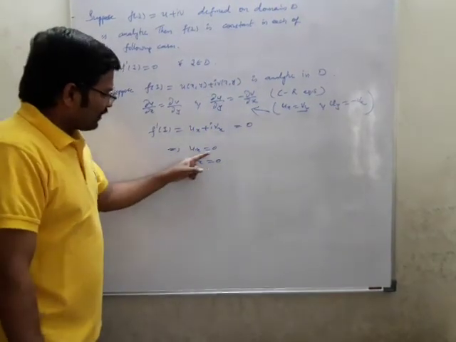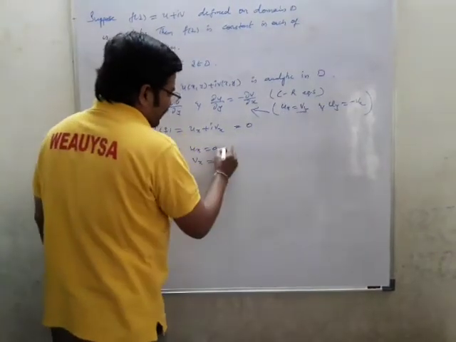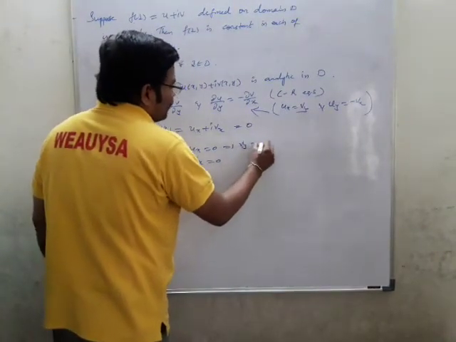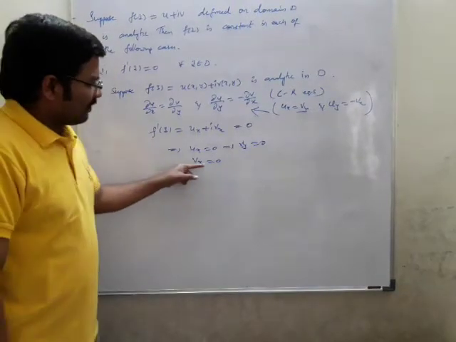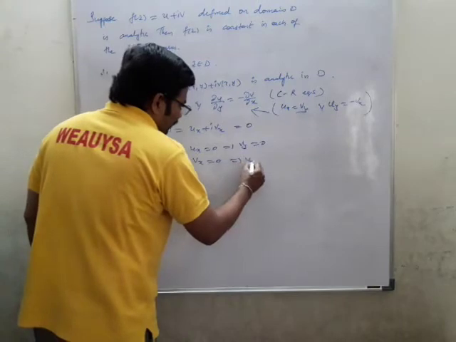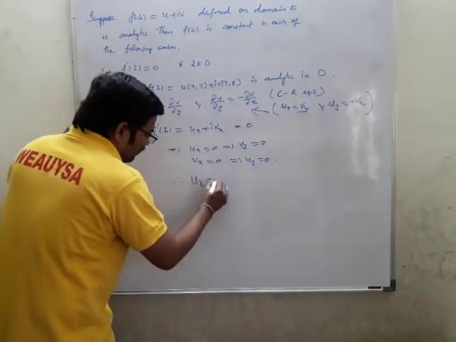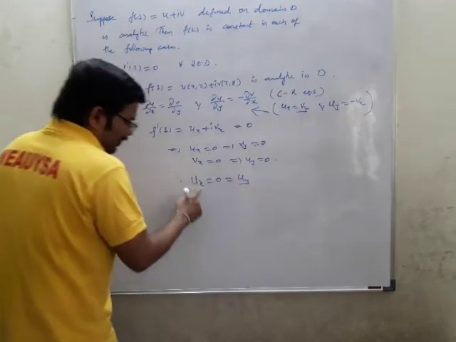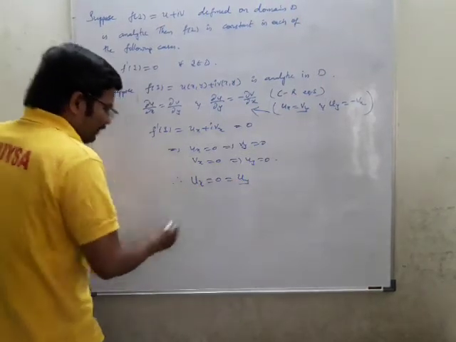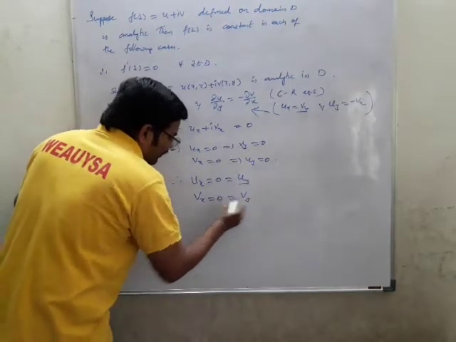So therefore ux equal to 0, vx equal to 0. ux equal to 0 means you will be getting vy is also 0. vx equal to 0 means you will be getting uy is also equal to 0. So therefore what we got is ux equal to 0 is equal to uy, as well as vx equal to 0 is equal to vy.